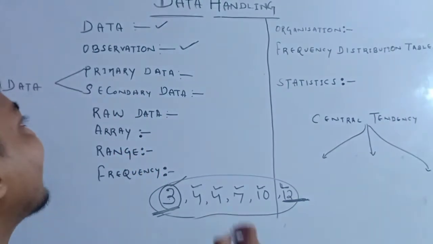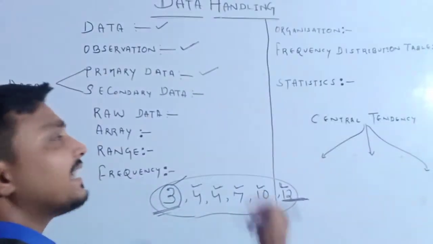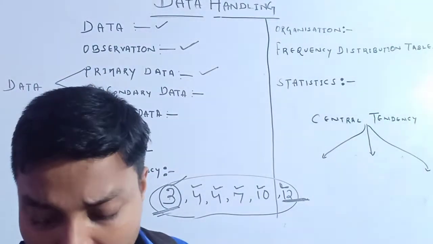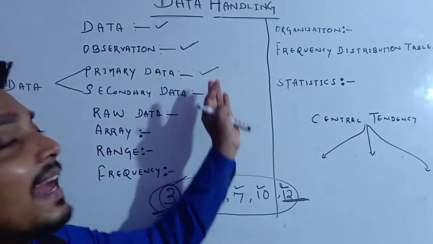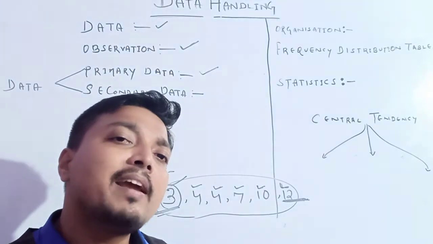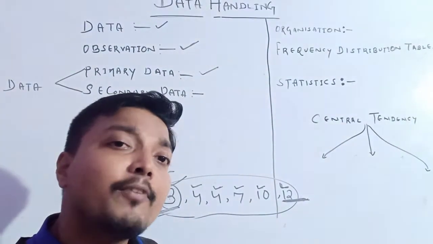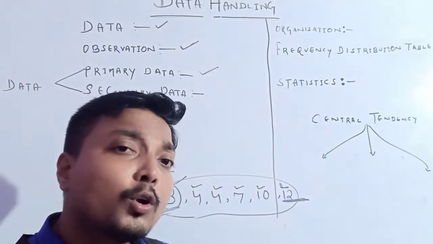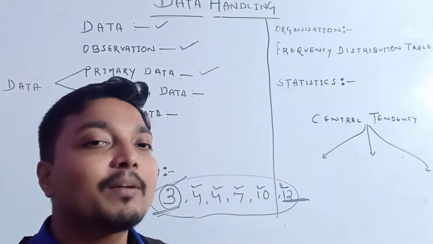Remember, the data collected by the investigator who is doing the investigation, when he or she collects the data, is called primary data. Otherwise, if the investigator appoints an agent on his or her behalf to collect the particular information, that is also called our primary data.